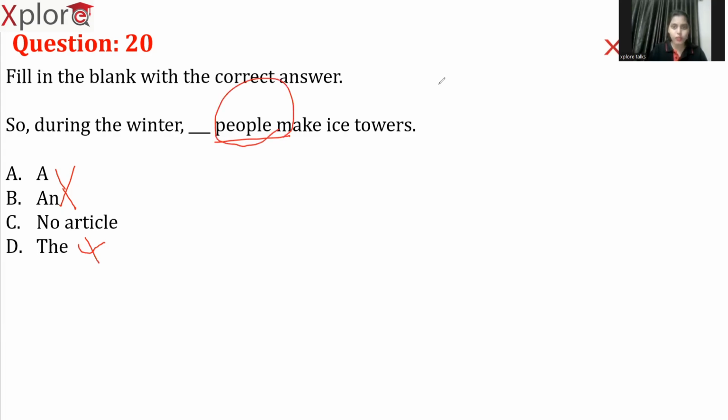Generally, before common nouns, and "people" is a common noun, there is a rule that we cannot use any article. Got it? So the right answer is no article. During the winter, people make ice towers. "People see you as an inspiration," that's fine. "Man is mortal." Why am I not using the article "the"? Because in front of common nouns, I cannot use the article "the." So here the answer is option C.